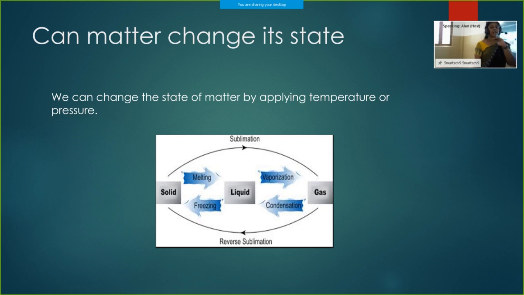The temperature will remain the same until all the ice is melted to become water. This is called the latent heat of fusion. Then we again apply heat to the liquid water, and it will start boiling and get converted into the gaseous state. The temperature at which water or any liquid starts boiling is called its boiling point.